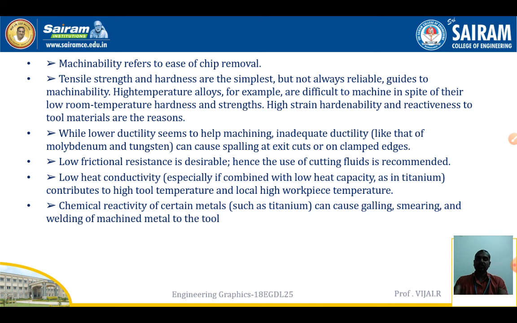Chemical reactivity of certain metals with the process will also take place when the coolant, oil, or some other chemical processing goes on. So that will affect the product, and these are all the effects of the properties of materials while doing design for manufacturing. While designing a manufacturable process, we have to consider the material and the material characteristics; the properties are the main things.